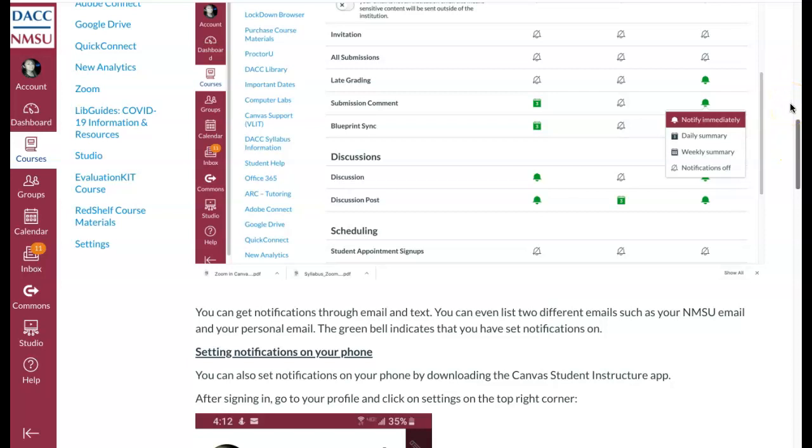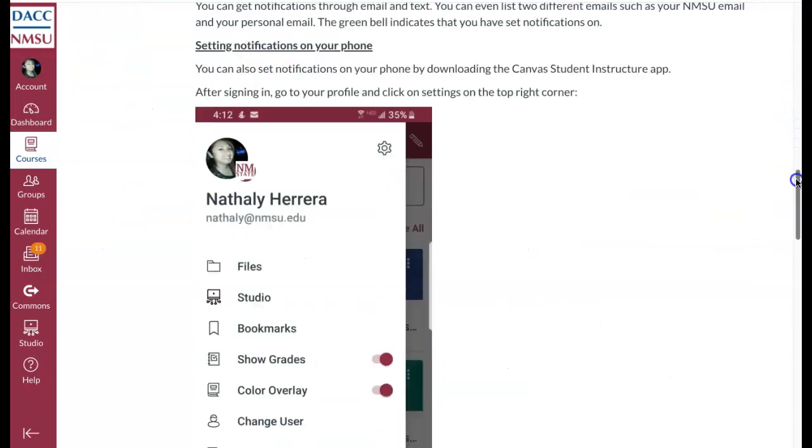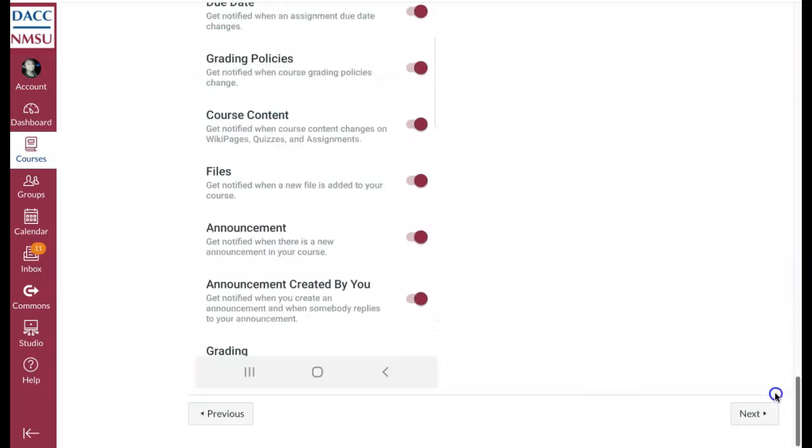I really don't recommend submitting work through your phone. I know sometimes we have no other options, but for the most part, I recommend using your computer. But I do recommend that you set up your notifications on both.